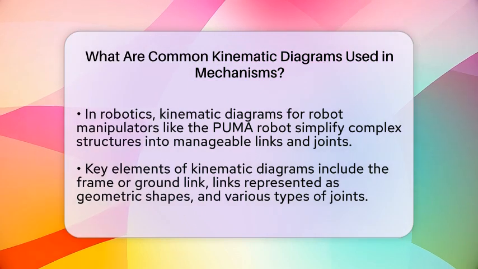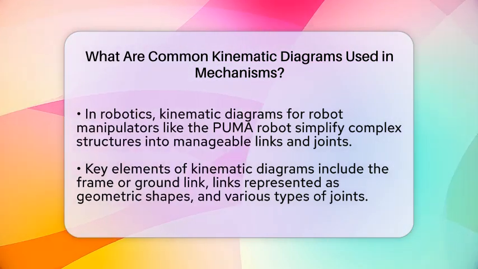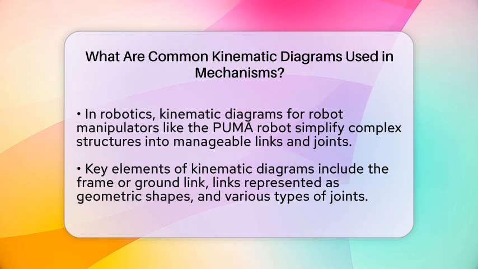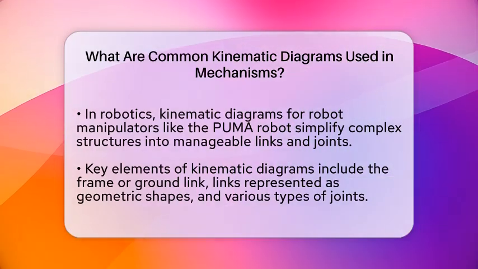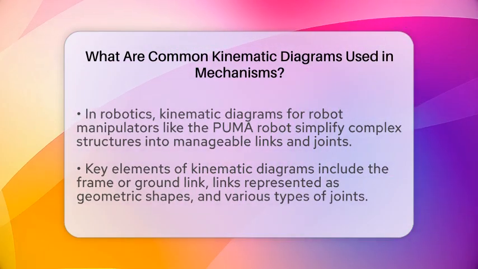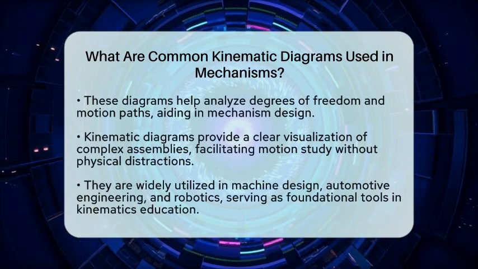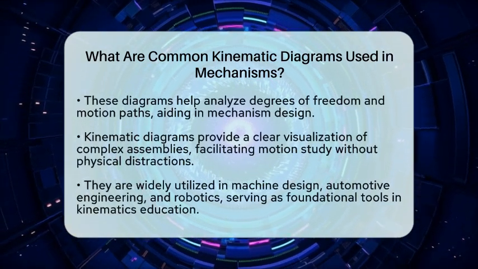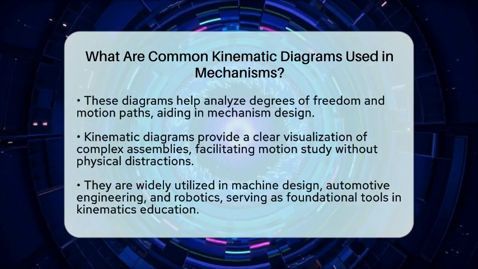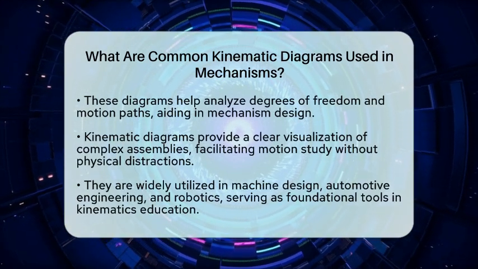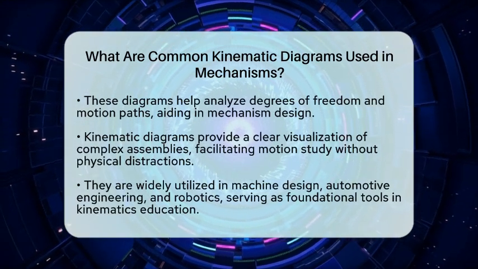Key elements in all kinematic diagrams include the frame or ground link, which serves as the fixed reference part of the mechanism. Links are represented by simple geometric shapes, while joints allow for relative motion. These can include pins, sliders, and other types of joints.